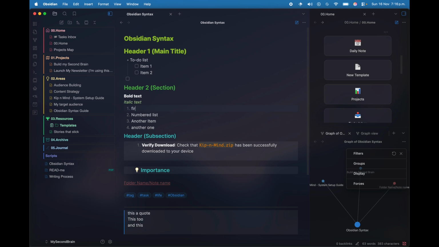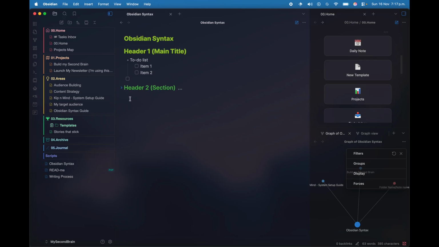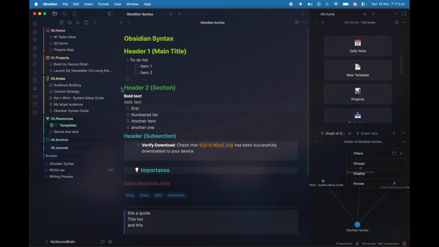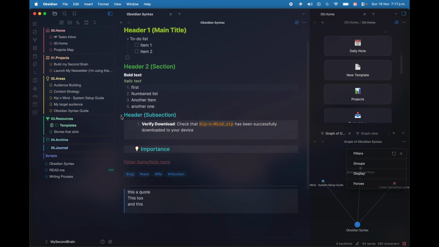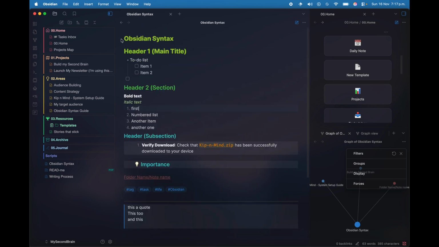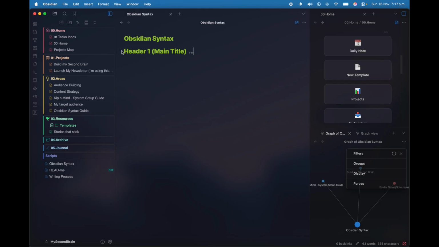So let's say first. As you can see, I already have some information here, but if I only want to focus on the content of my header 1, I can just click on this arrow and everything else will hide. So that's really powerful. If you want to focus on a single thing but don't want to lose track of the rest of the context, you can just toggle these arrows, as you can see. So this is the power of zooming in and zooming out.